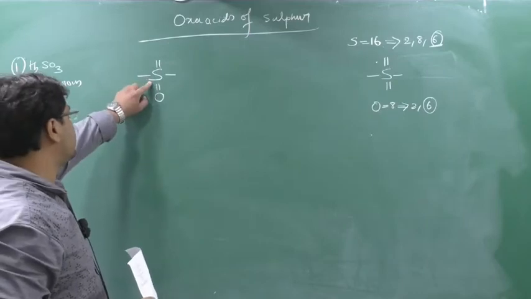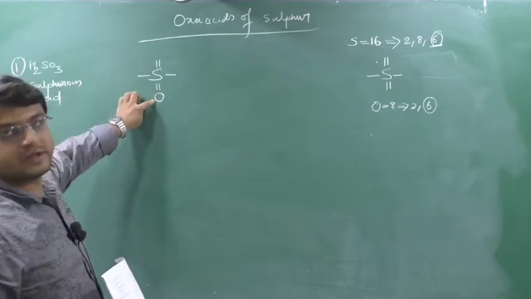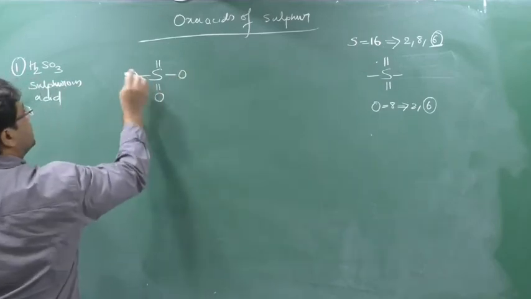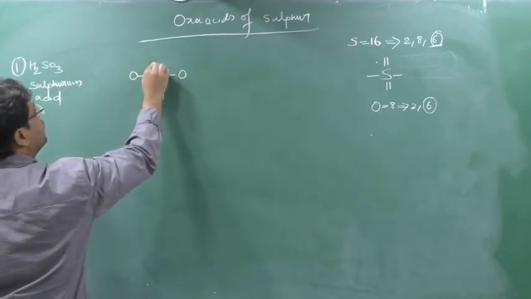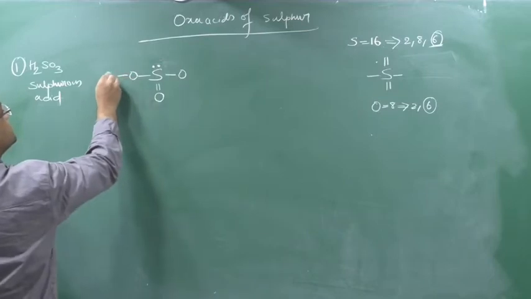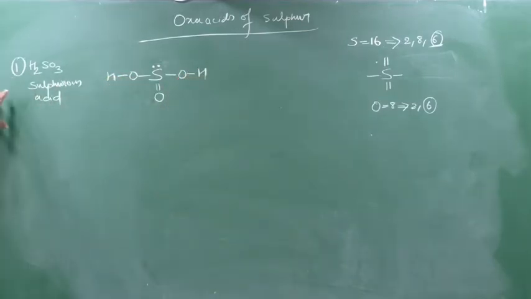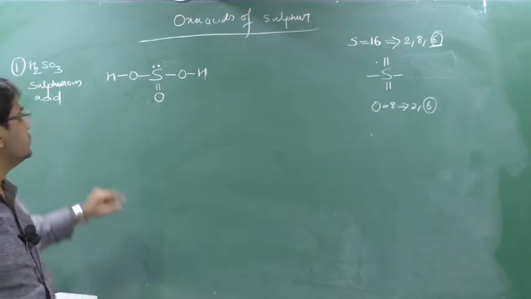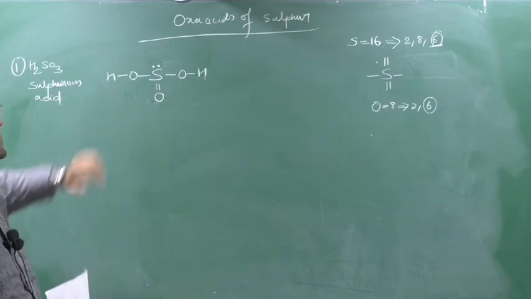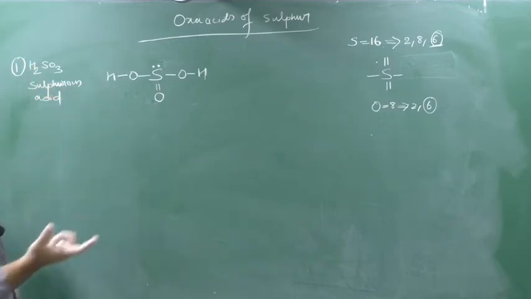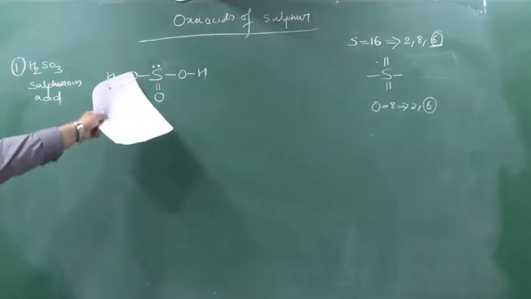So here sulfur will give its 2 electrons to oxygen to satisfy the oxygen. Now here 1 O will come and here 1 O will come. This double bond will become 1 lone pair, and here this will be H and here this will be H. So H2SO3 is sulfurous acid, lower oxidation number of S, higher E, this you all know. This is sulfurous acid, the structure is this. In sulfurous acid, S has 1 lone pair.